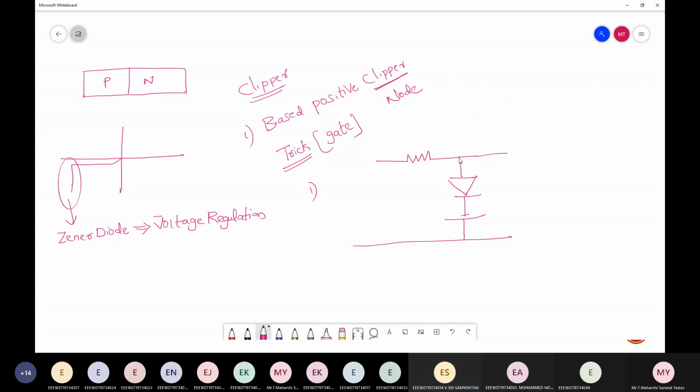Okay. Then is it positive or negative? Positive clipper. And what about the reference voltage? Negative V reference. So it is a simple positive clipper with negative reference voltage. Why can't I call it positive V reference? What is the condition? The direction in clockwise should be from positive to negative.